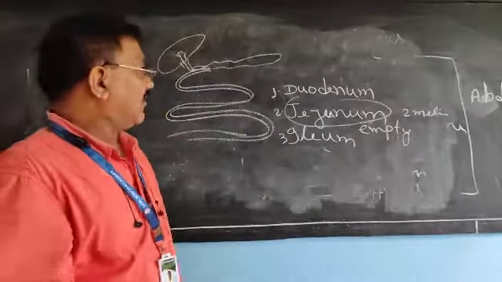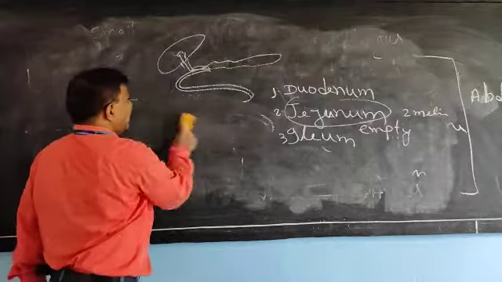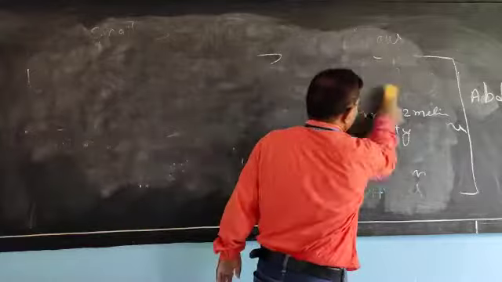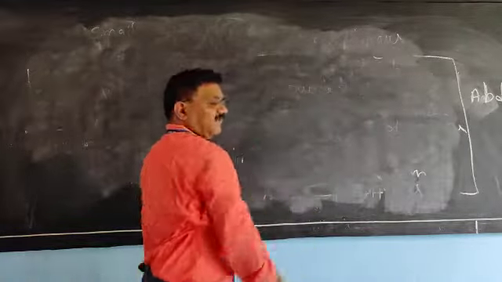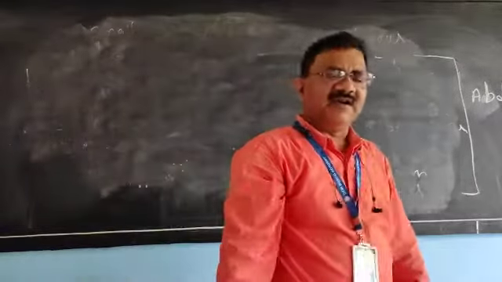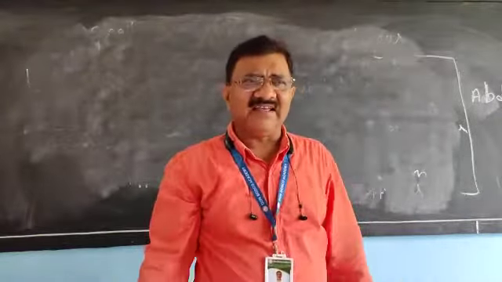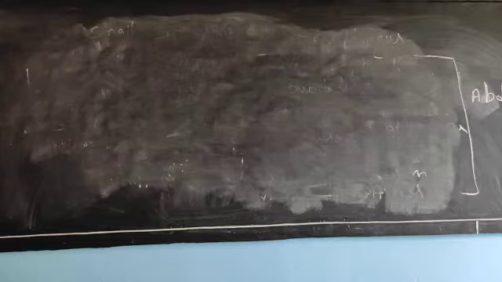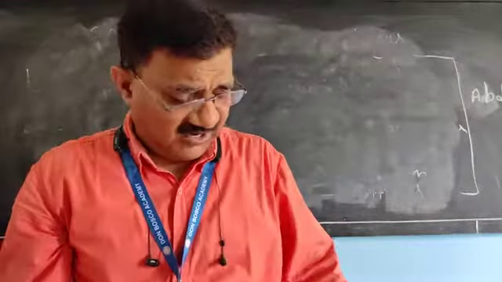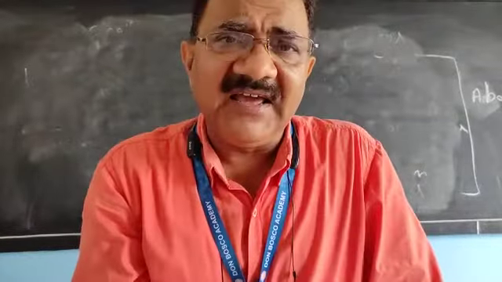And one more thing I have told, that the process of absorption is also completed in this small intestine. How it is absorbed, what happens in absorption, let us discuss. Dear children, how are the foods absorbed? Have you heard about villus or villi?